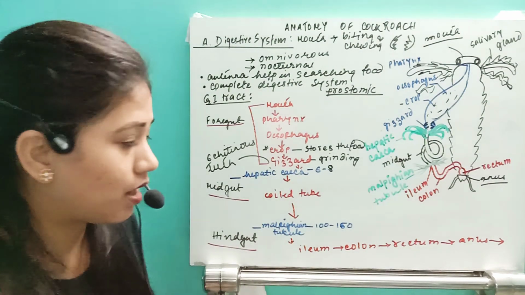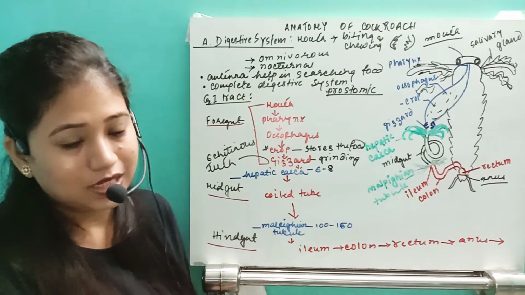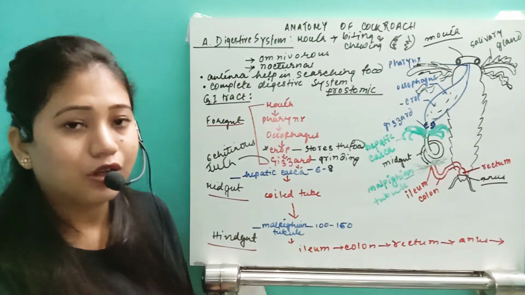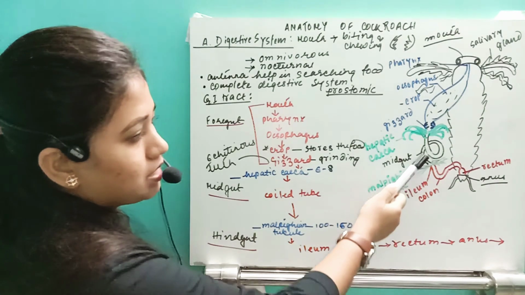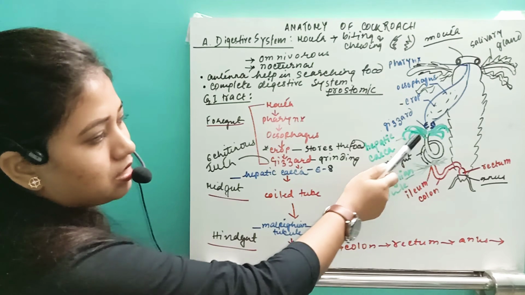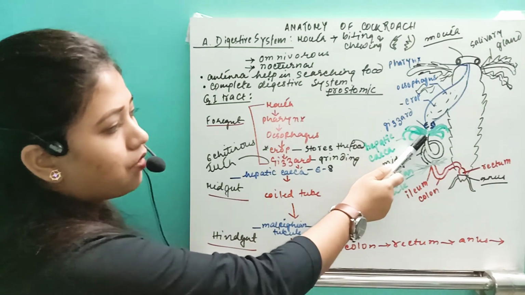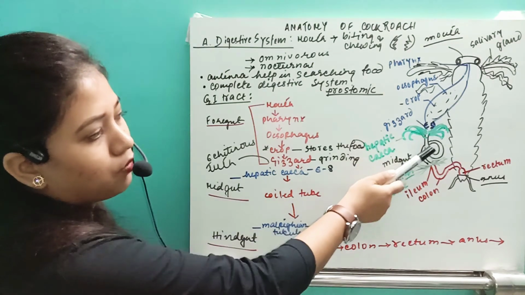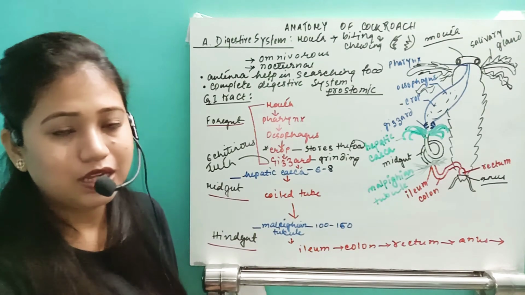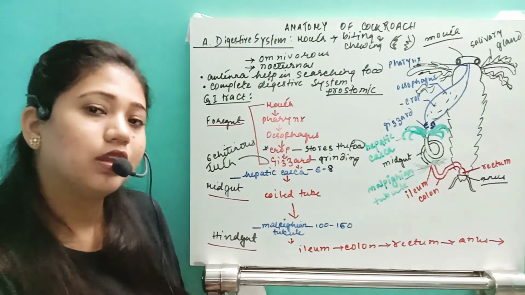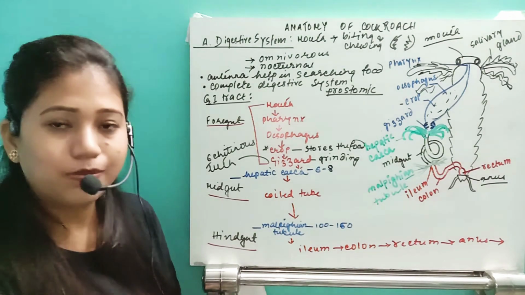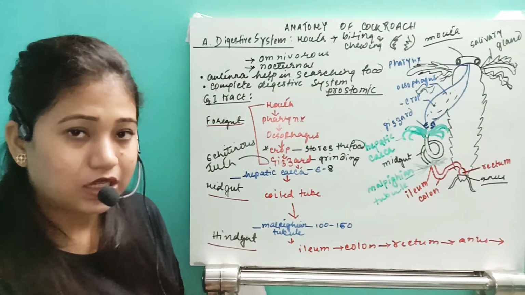How many hepatic caeca are present? Around 6 to 8 in number. They are uncoiled tube-like structures present at the junction. This one is the hepatic caeca, which is present at the junction of the foregut and the midgut. They release the digestive juice that mixes with the food which has already been ground in the gizzard region.